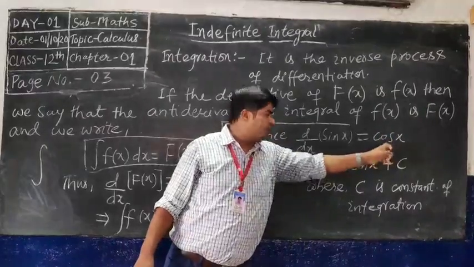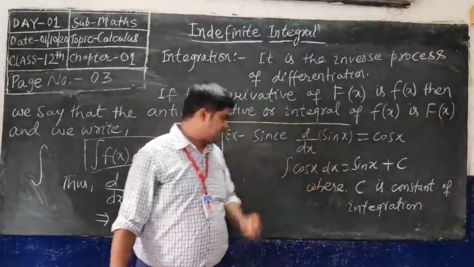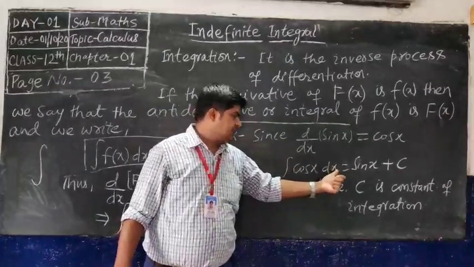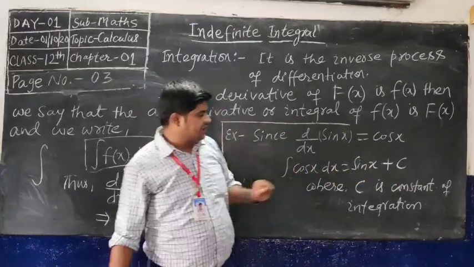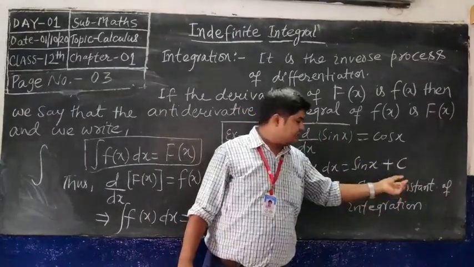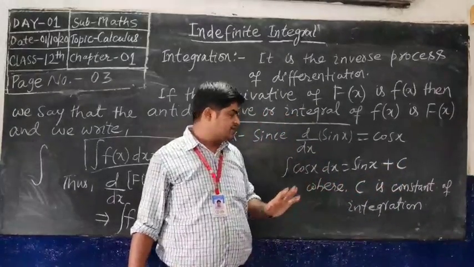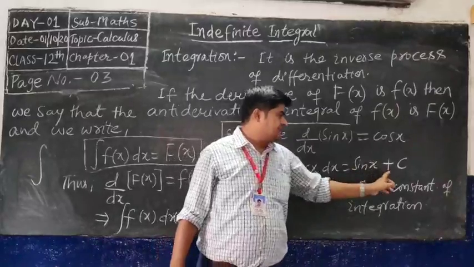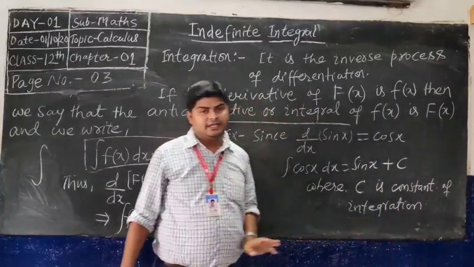That means the integration of cos x dx is equal to sin x, and you will always write plus c. Here c is the constant of integration. You will always write plus c in any problem, so sin x plus c, where c is the constant of integration.